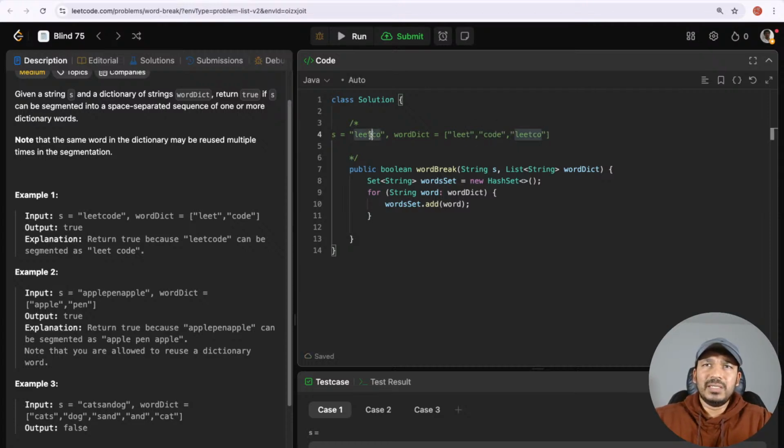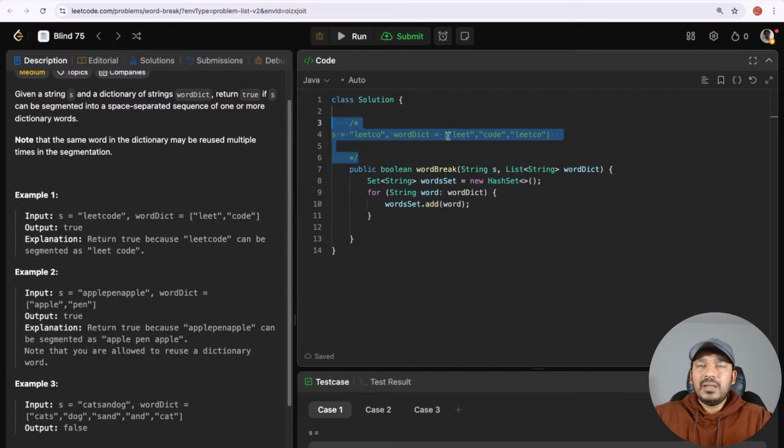So as soon as we reach leet, I would have said, okay, leet exists in the dictionary. Now let's check for the remaining words. I would have checked that way only. For co, since it does not exist, I would not have considered leet as a word, and I would have continued until the end of this string. Leet C, does that exist in the dictionary? No. Leet CO, does that exist in the dictionary? Yes. Now I would have returned it as true again.